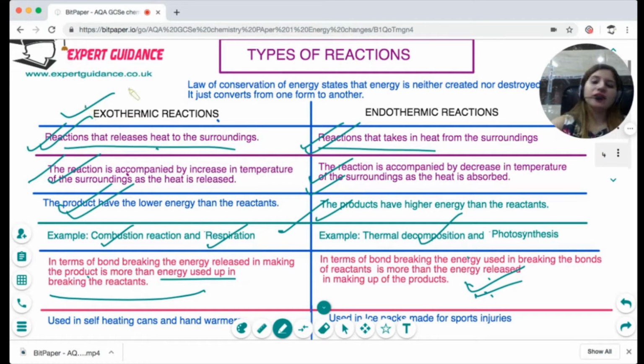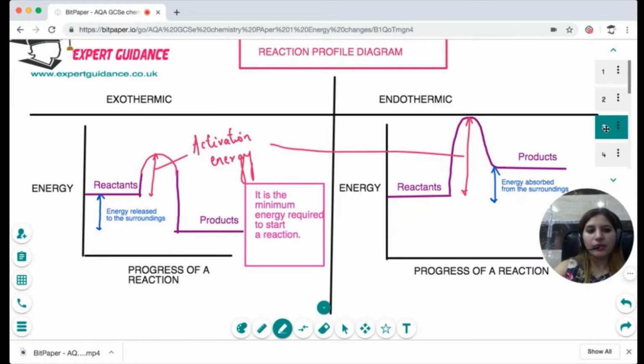Now, exothermic reactions release heat to the surroundings. So as exothermic reactions are releasing heat to the surroundings, they are used in self-heating cans and hand warmers, whereas endothermic reactions are used in ice packs for sports injuries. Okay, so I hope this difference is clear to you.